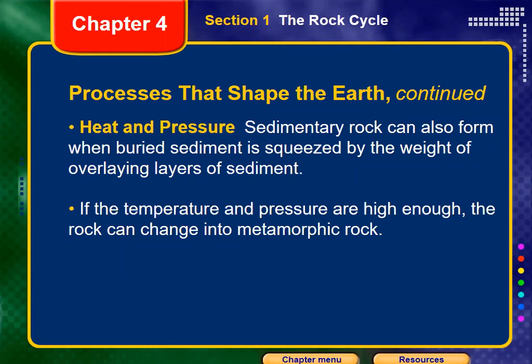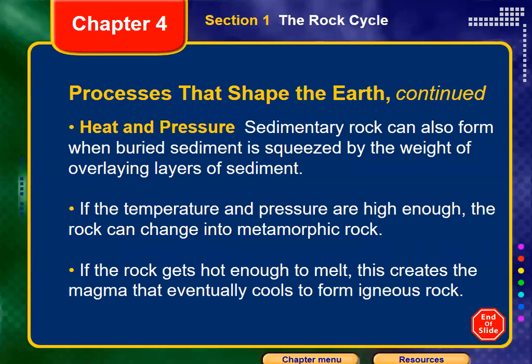So that layer, found under high pressure and temperature, will cause the rock to change chemically. That means the structure of the rock will change, and that will change the rock into what we call metamorphic rock. So a metamorphic rock could be a sedimentary rock or an igneous rock that has changed because of heat and pressure. The pressure is produced by the accumulation of different layers of rocks above each other, and the heat may be caused by hydrothermal solutions passing underground, or by magma that passes within the layers of the earth, as we saw in the video last time.